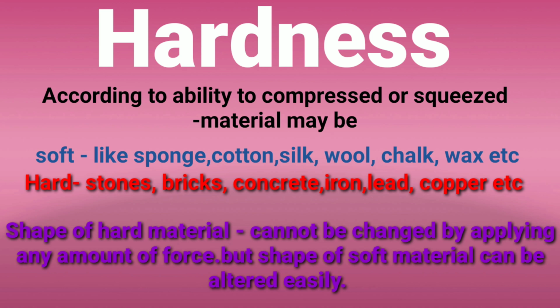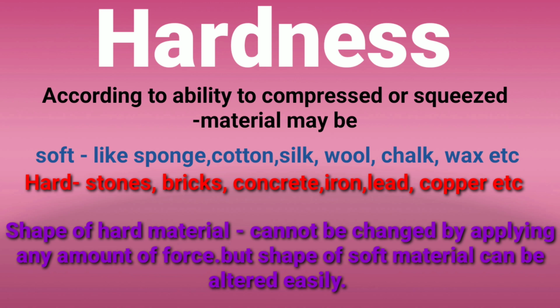If you have a TV remote in your hand and I ask you to squeeze it, you cannot squeeze it easily. But if you have a cotton ball, silk cloth, cotton cloth, woolen cloth, you can squeeze them easily. So few materials are hard and few materials are soft on the ability to compress or squeeze them or not.